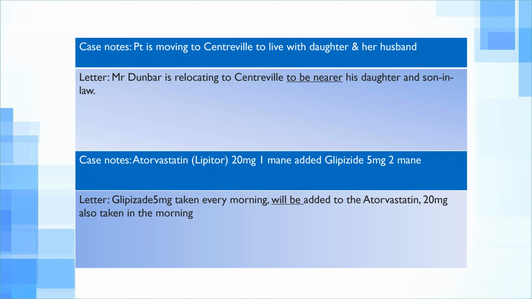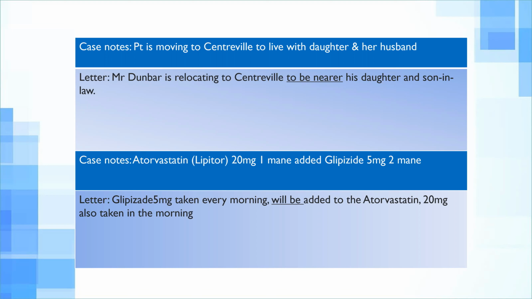So here are two examples. Case notes say patient is moving to Centerville to live with daughter and her husband. And the letter says Mr. Dunbar is relocating to Centerville to be nearer his daughter and son-in-law. That's actually inaccurate. He is going to be living with his daughter, not near his daughter.